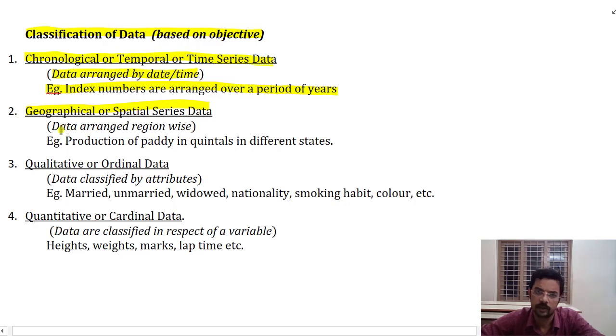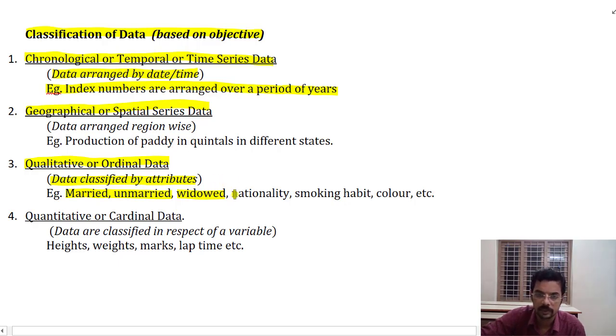The next section is qualitative or ordinal data. Ordinal means it is something based on ranks, ranked or ordered data. Qualitative or ordinal data is data which is classified based on attributes. Attributes like being married, unmarried, or widowed. This is what we can say about a person, whether he or she is married, unmarried, or widowed.